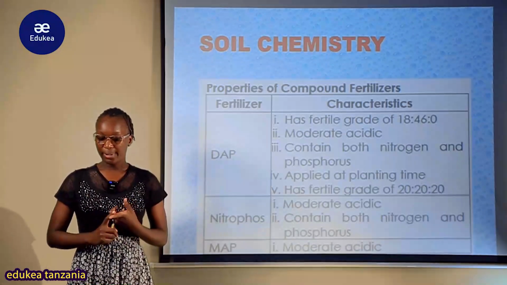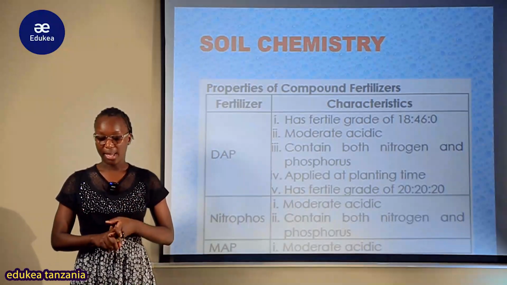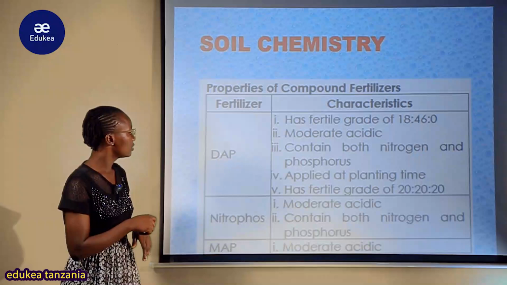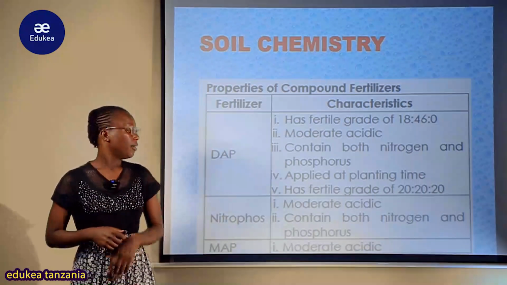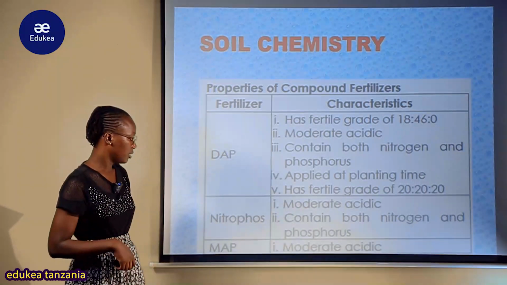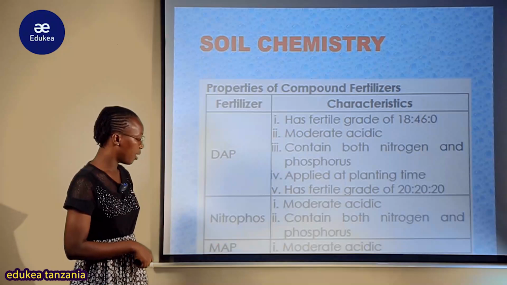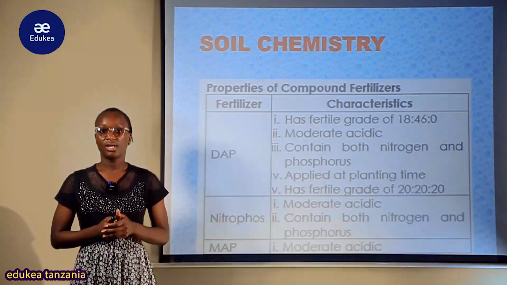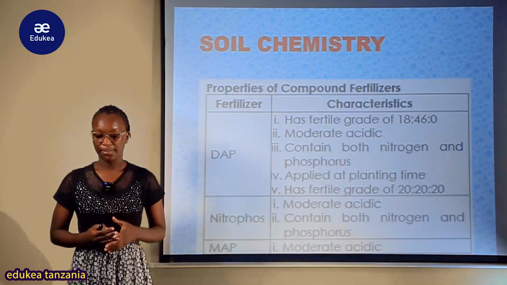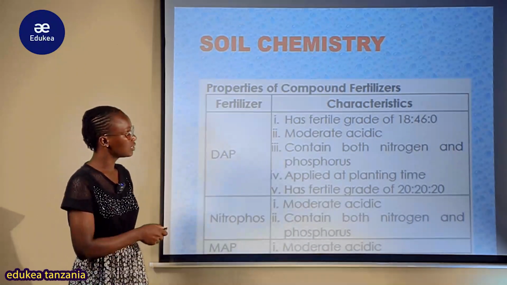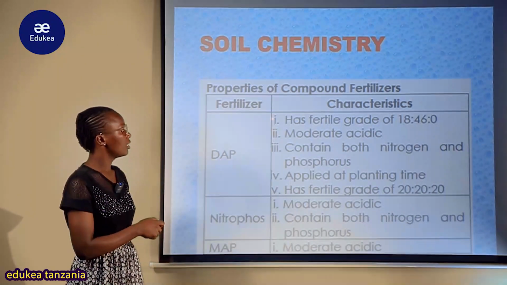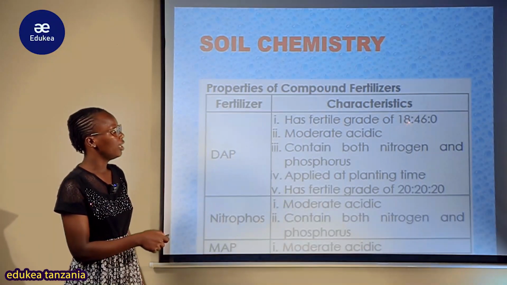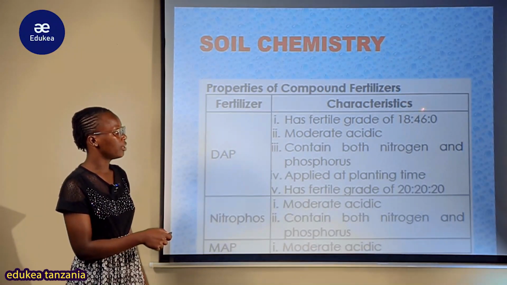Sasa tuone properties of this compound fertilizer, whereby we are going to look one after another. Tumeona kuna this one diammonium phosphate. Vile vile tumeona kuna hii nitrophos. Vile vile tumeona monoammonium phosphate. So tuangalie diammonium phosphate compound fertilizer ina sifa zipi? What are their characteristics? Now, the first one, it has fertilizer grade of 18:46:0.